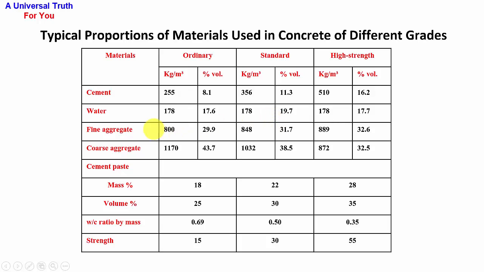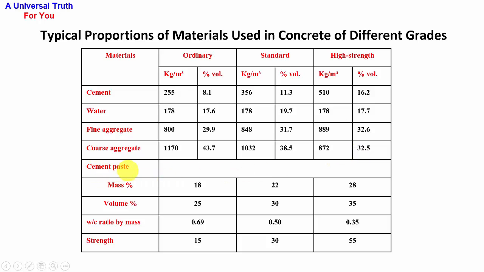For fine aggregate materials, 829.9, 848 and 31.7, 889 and 32.6. For coarse aggregate materials, 1170 and 43.7, 1032 and 38.5, 872 and 32.5.